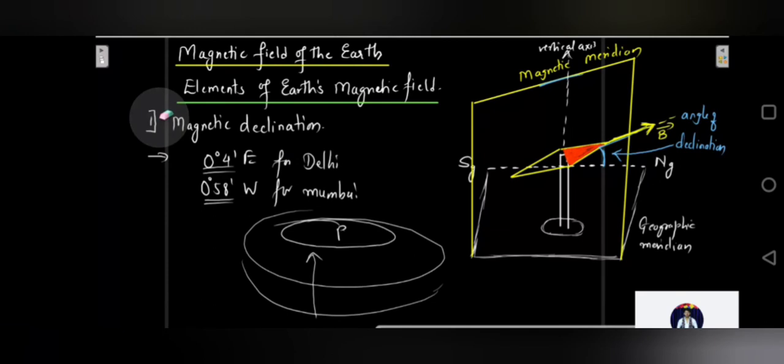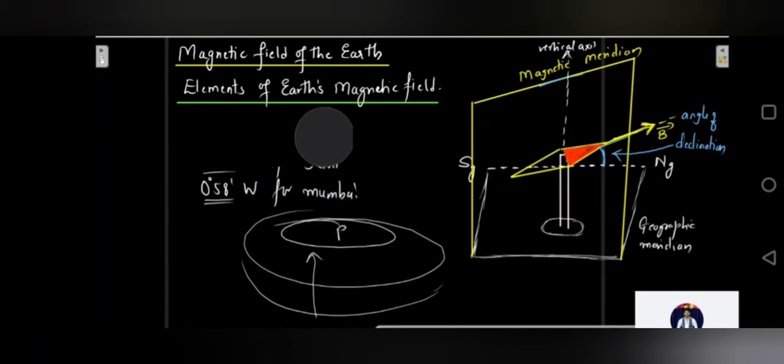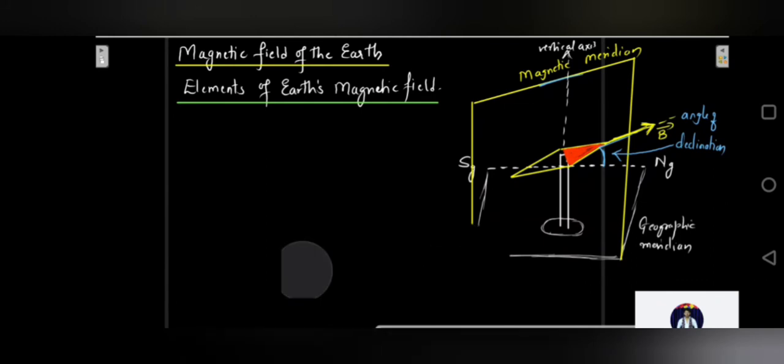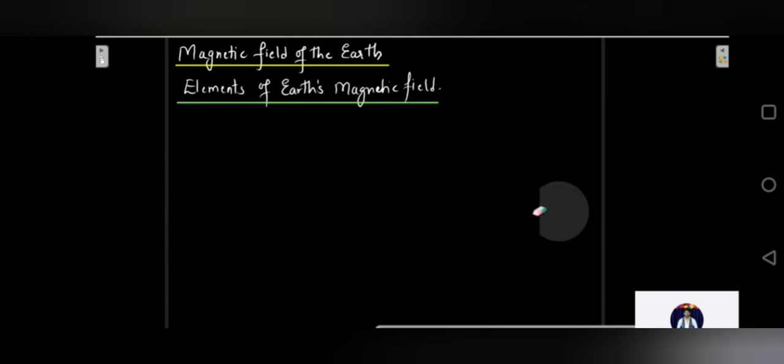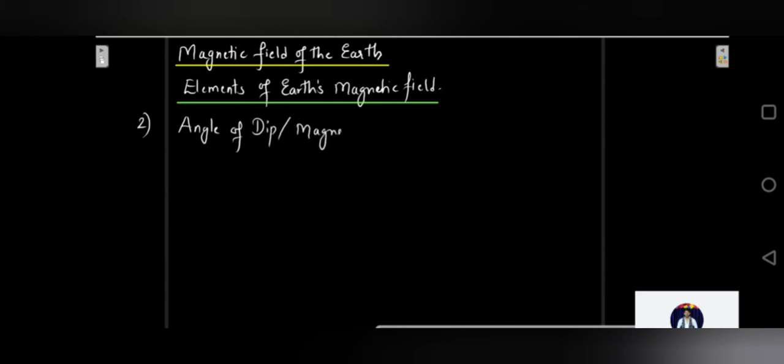Now let's move on to the second element, which is called the angle of dip, also called magnetic inclination. This angle, which is made by the Earth's total magnetic field with the horizontal direction of the magnetic meridian, is called the angle of dip.